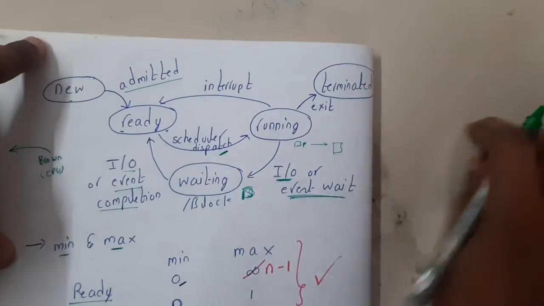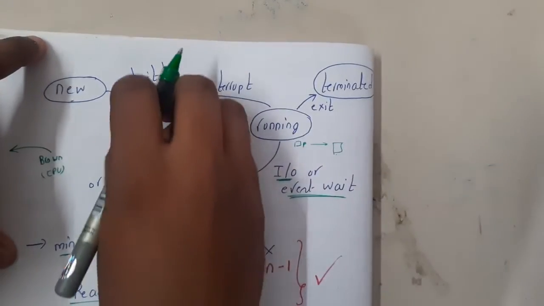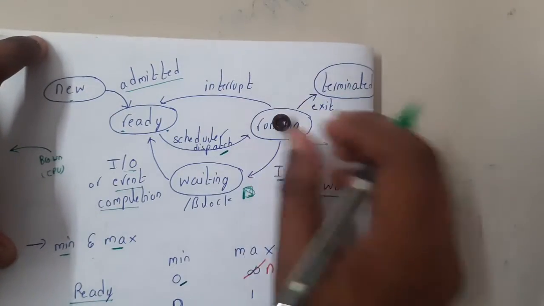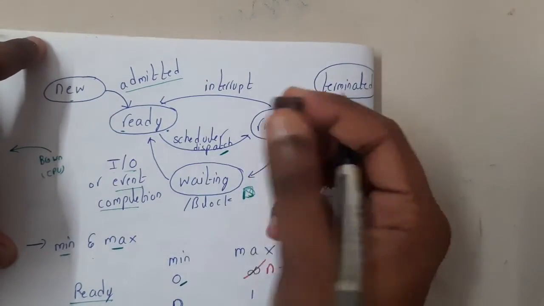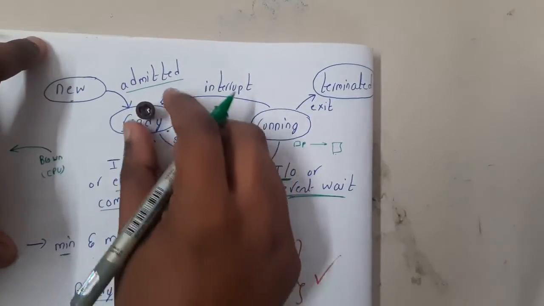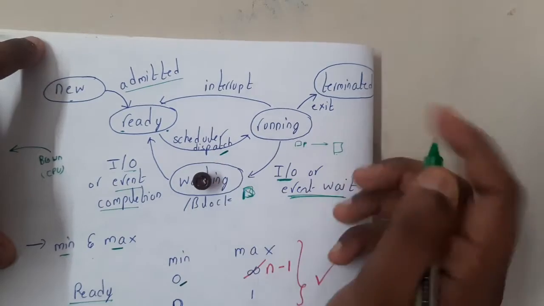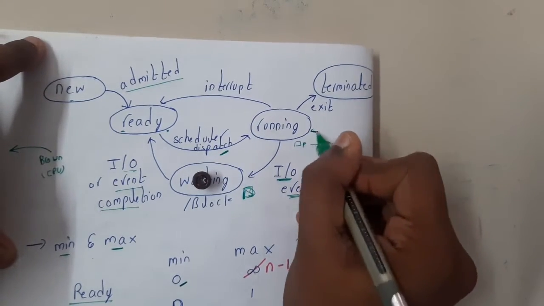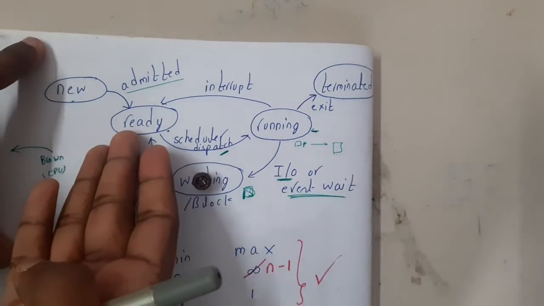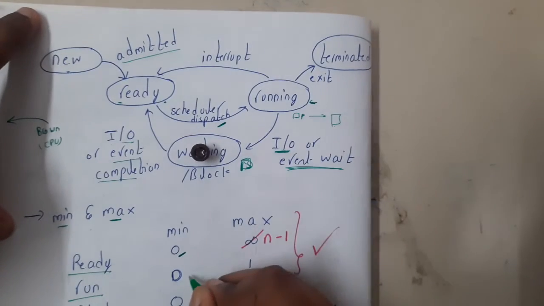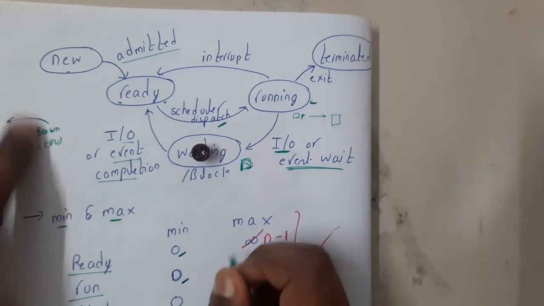Similarly, moving on to the running state. Is there any condition that at least one process should be running? No, right? Assume that there is only one process which came and started executing, and suddenly it wanted some IO operation, so it went here. At this moment of time there is no one in the running state, right? Because there is no one waiting here, right?